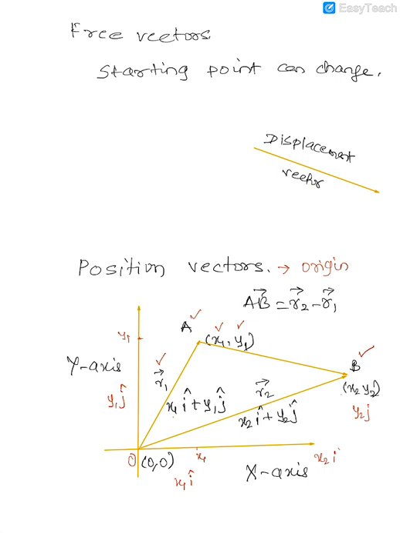The difference between a free vector and a position vector is that for free vectors, the starting point can change, for example the displacement vector, but for the position vector, the position is always with respect to the origin 0, 0. If it is two-dimensional, in the plane, it has to be x1i plus y1j, but if it has to be located in the xyz coordinate system, then it would be x1i plus y1j plus z1k. So this is about the introduction to vectors.